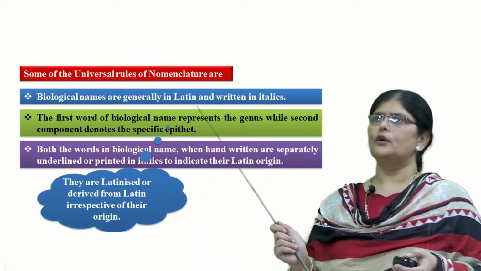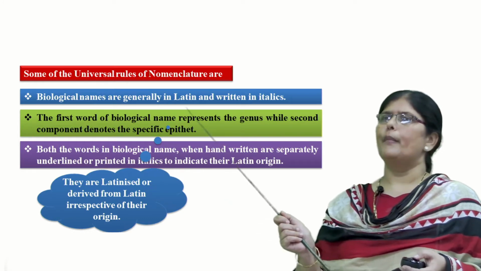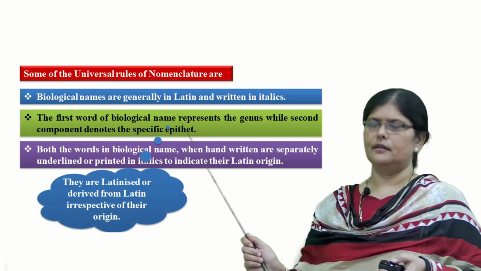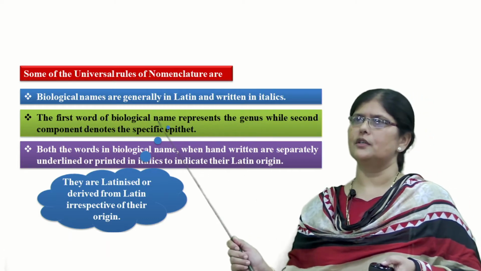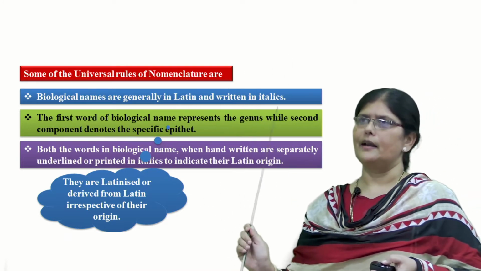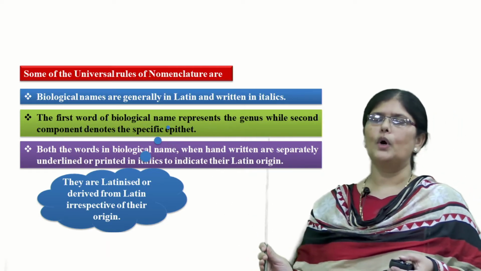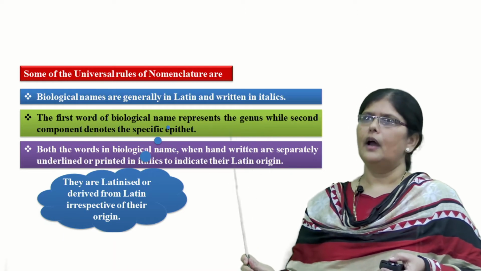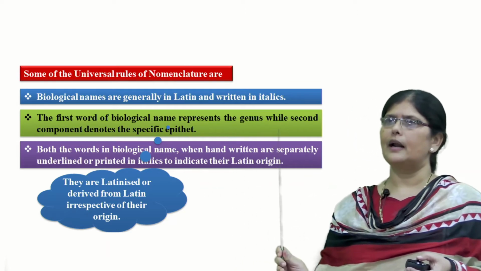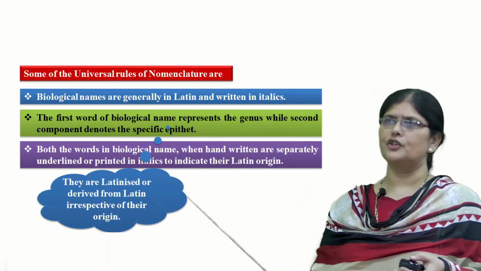So some of the understated rules of nomenclature are: biological names are generally written in Latin and they are in italics. That is the first rule of the binomial nomenclature. All the scientific names or the biological names are written in Latin and in italics. And the first word of biological name will represent the genus, and the second word is composed of the specific epithet. And both the words in biological name, when handwritten, are separately underlined and they are printed in italics to indicate their Latin origin.